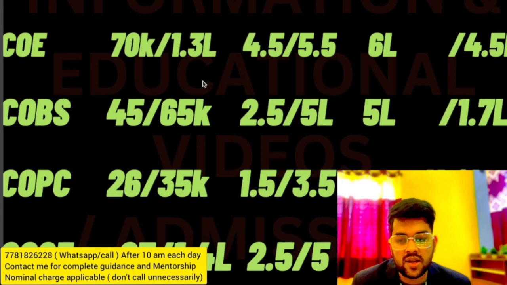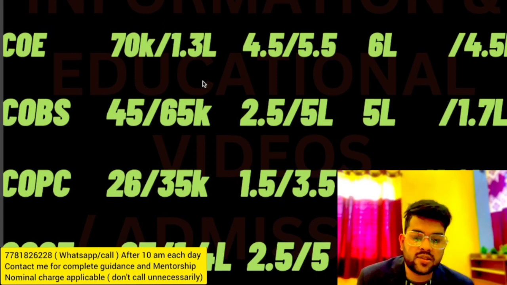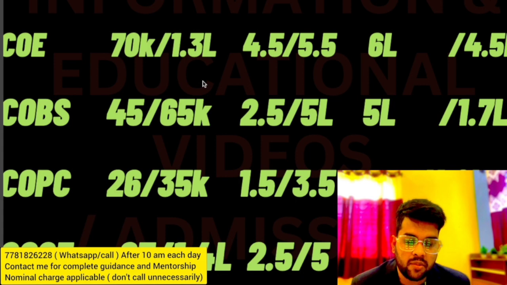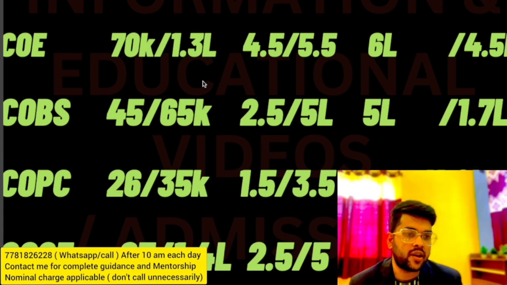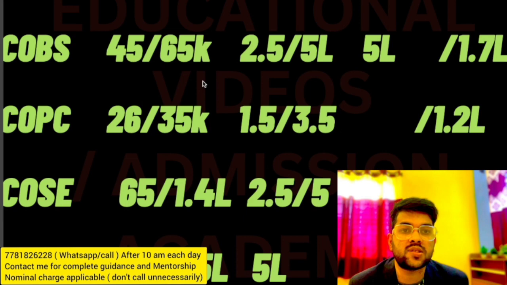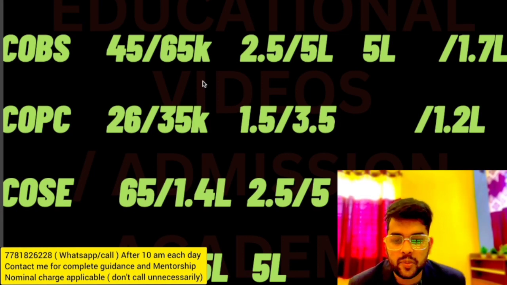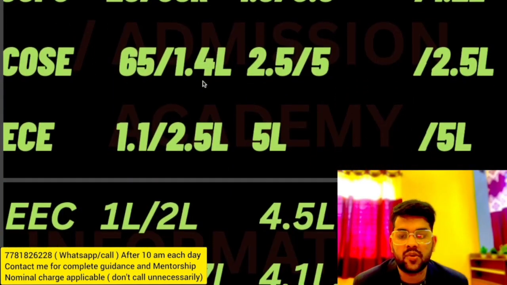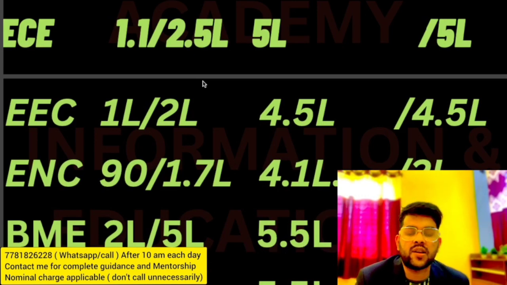For COPEC, that is computer science Patiala campus, 26 and 35,000 for outside and Punjab students. For SC 1.5 and 3.5 lakh and for BC 1.2 lakh. I am talking about the CRL JEE Mains rank, that is the common rank list. COSE, that is the Dera Bassi campus, is 65,000 and 1.4 lakh. For SC 2.5 and 5 lakh, for BC 2.5 lakh. For ECE 1.1 and 2.5 lakh for general, that is outside Punjab and Punjab. For SC 5 lakh, BC 5 lakh again. EEC 1 lakh and 2 lakh, for the general category outside Punjab and Punjab.